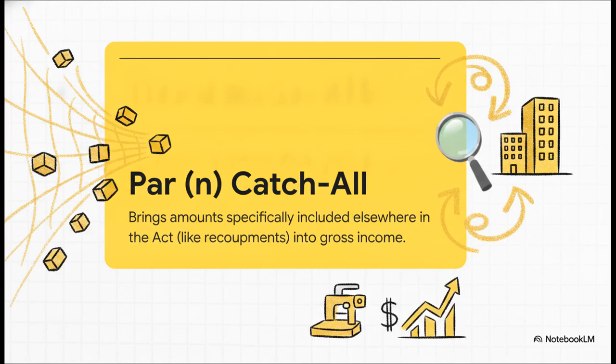The absolute classic here is your section 84A recoupment. Say you bought a machine for 100,000 Rand, claimed 40,000 Rand in wear and tear, meaning your tax value is now 60,000, and then you sell it for 90,000 Rand. You've essentially recouped 30,000 Rand of those past allowances. That 30,000 Rand flows directly into gross income, courtesy of paragraph N.